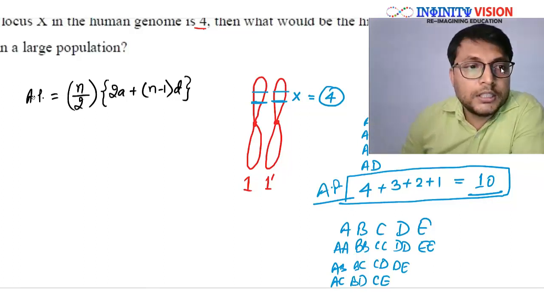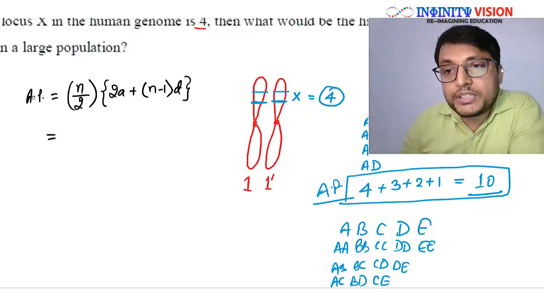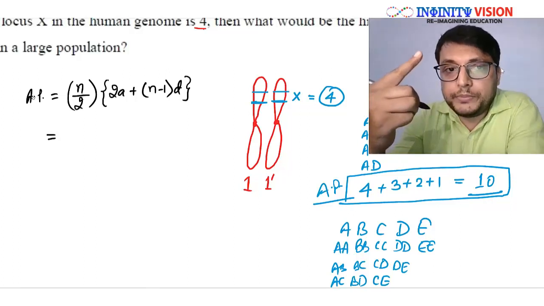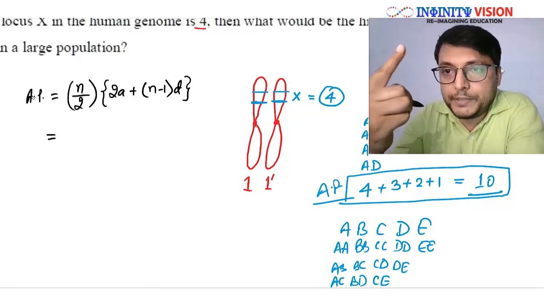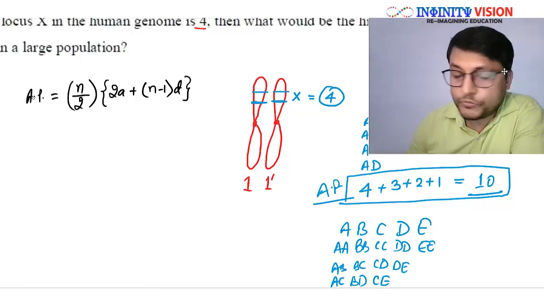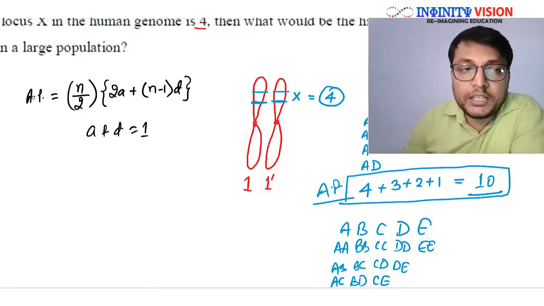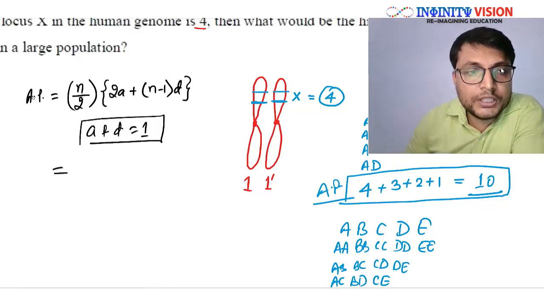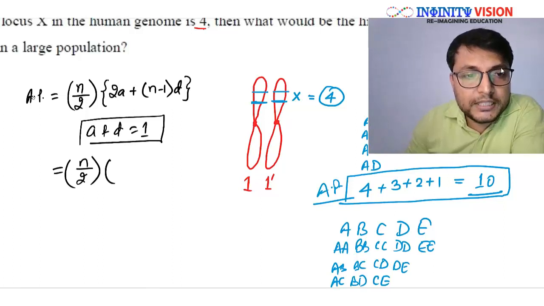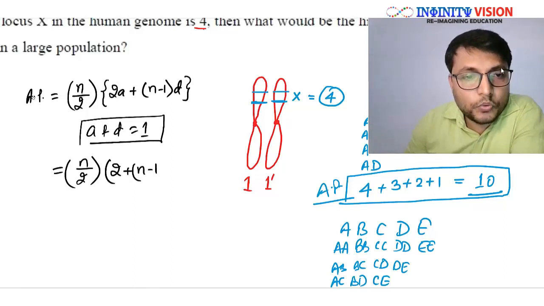Okay, now in case of biological systems, we always start from number 1, and the common difference, that is the value of d, would be 1. So considering that in biology the value of a and d is always equal to 1, this equation reduces to n by 2 multiplied by 2 into 1 is 2 plus n minus 1.